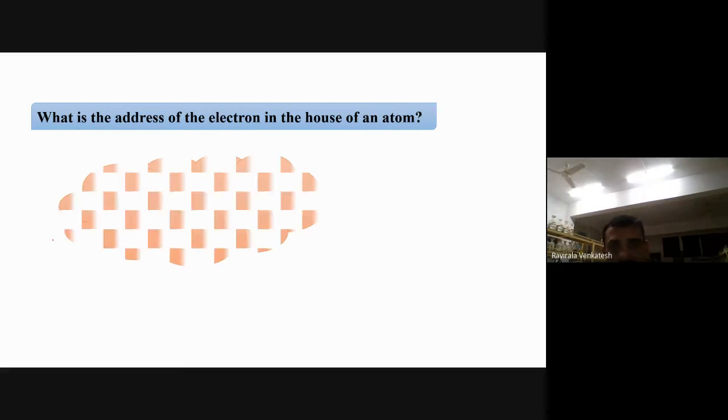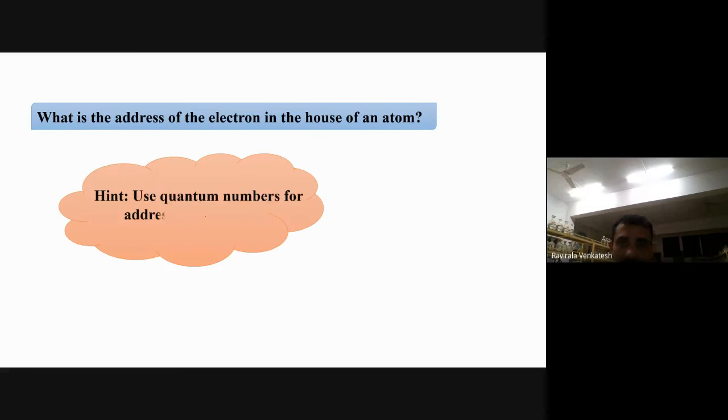What is the address of an electron in the house of an atom? If an atom is a house, what is the address of the electron? Quantum numbers will address the electron. If you know the quantum numbers, we can easily find the address of the electron. For finding the address of a home, what do we take? House number, street number, city road numbers, and the city pin code, to identify the house. For an electron, quantum numbers will address it. If you know the quantum numbers, we can easily find the electron.